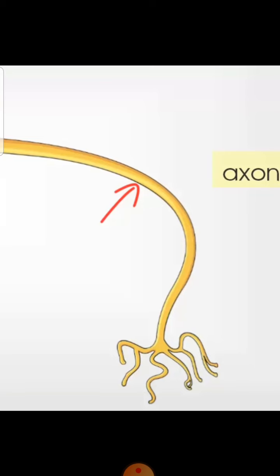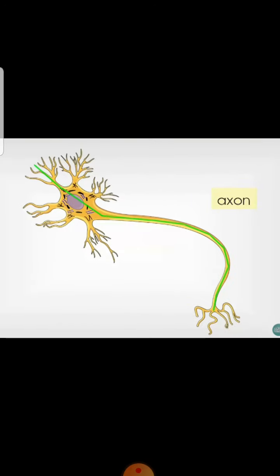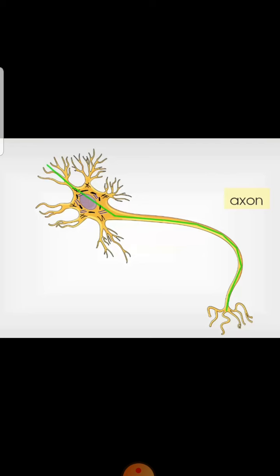The axon is very important because this is where the nerve impulses propagate down from the cell body to the end of the axon, and then this nerve impulse can be transmitted to the next neuron in the sequence across the synapse. This is the direction of the propagation of a nerve impulse. You can see the direction represented with a green line here.